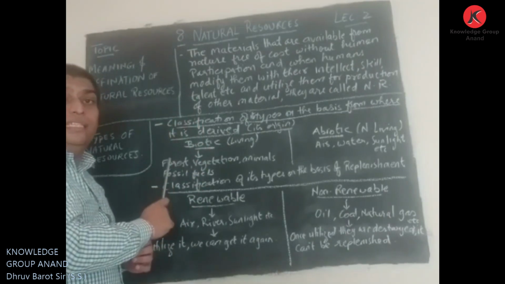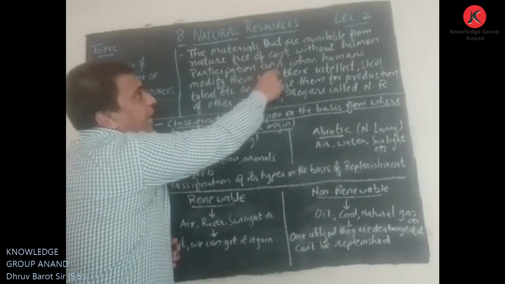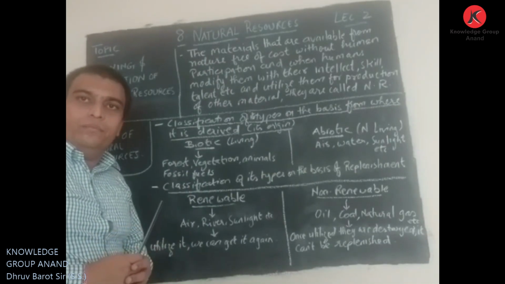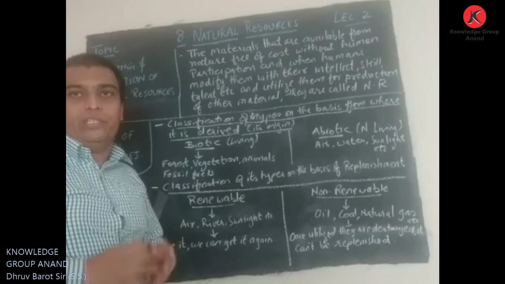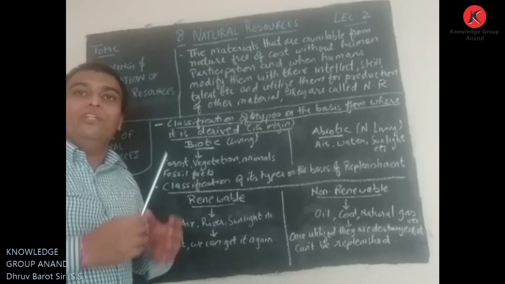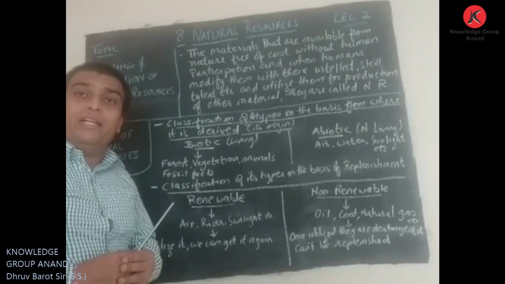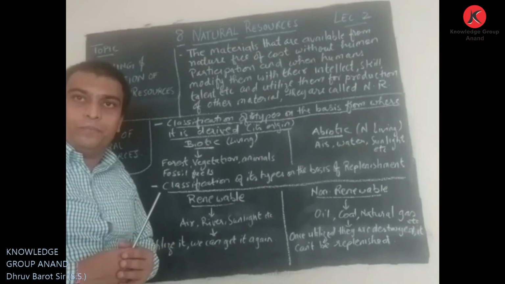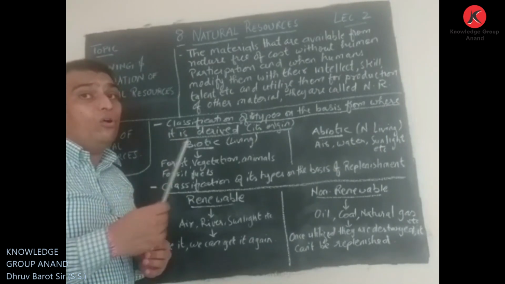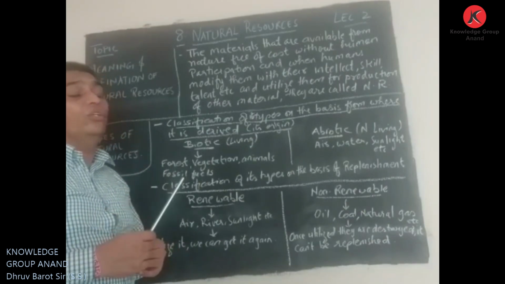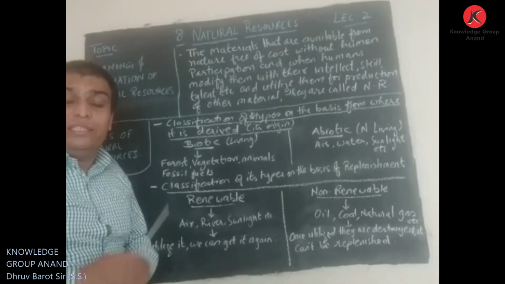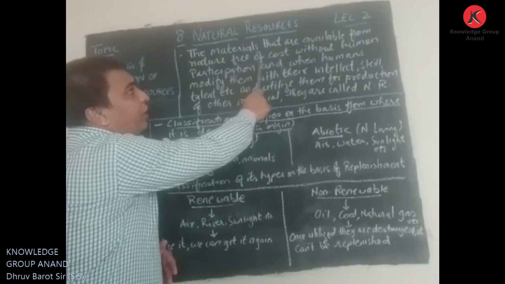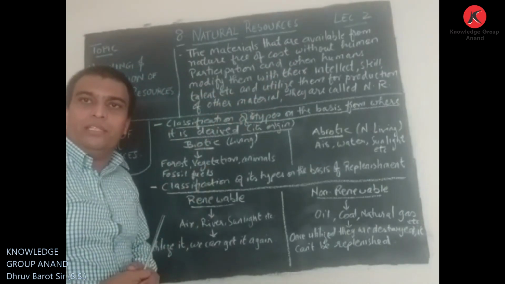According to the definition, these are materials available from nature or the environment free of cost, for which mankind does not have to spend money. Along with it, mankind does not have to make any kind of effort. There is no human participation. Here it is said that it is free of cost and without human participation.